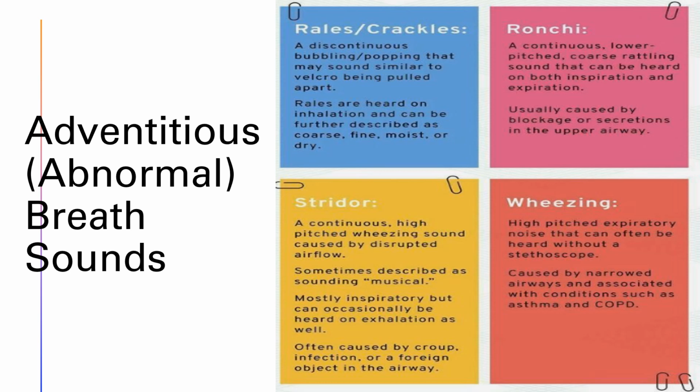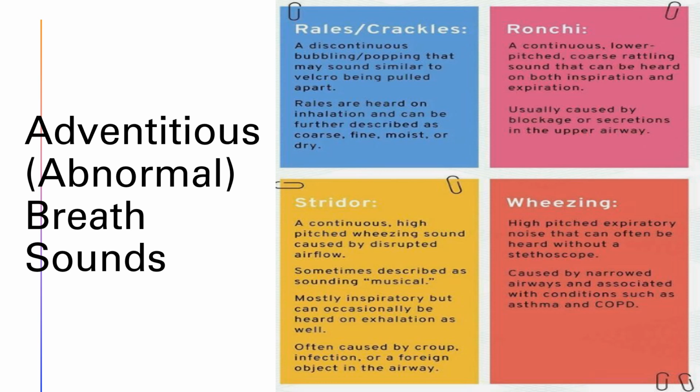Next, we have rhonchi, which are actually classified as a type of wheeze, but they're associated with secretion or fluid in the airways, not like crackles where there's fluid in the alveoli. The rhonchi noise is the secretions moving in the airways with that air movement. They're usually low-pitched, sounding like a rumbling or a snoring, and they oftentimes clear with coughing. If you ever got sick and you could feel and hear the junk moving in your lungs and you're like, oh, I just need a cough to get this to stop moving, that's rhonchi.